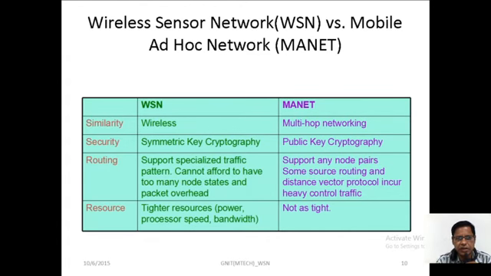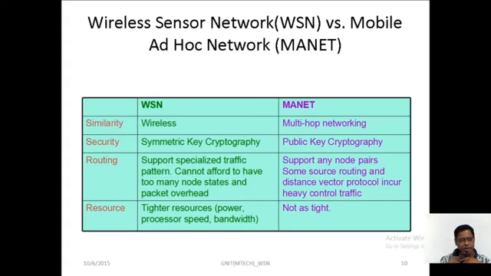Wireless sensor networking versus mobile ad hoc networking, MANET. What is the comparison between wireless sensor networking and mobile ad hoc networking? That is, what is the similarity, what are the security issues, what are the routing algorithms, and what are the resources used in wireless sensor networking and MANET? About similarity, both WSN and MANET are wireless, but MANET, mobile ad hoc networking, has multiple hops, connected between the devices.